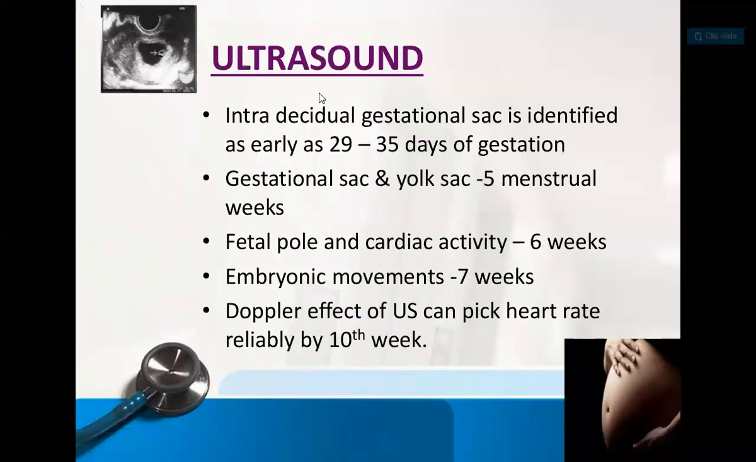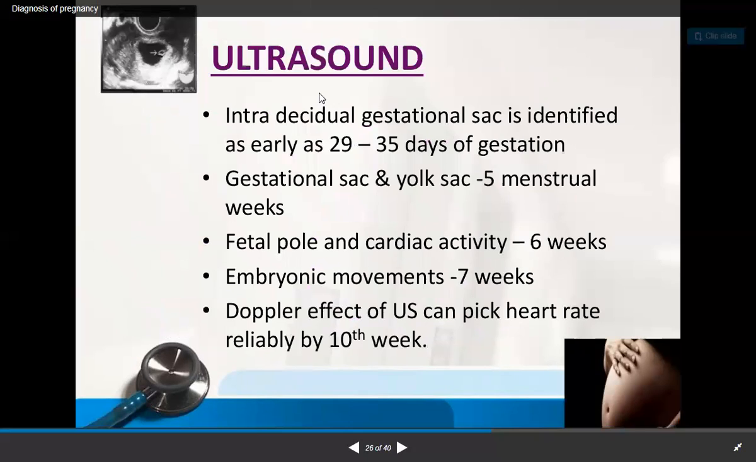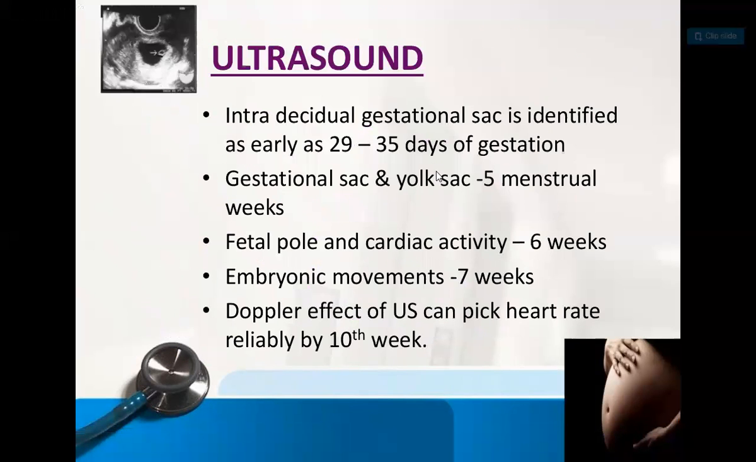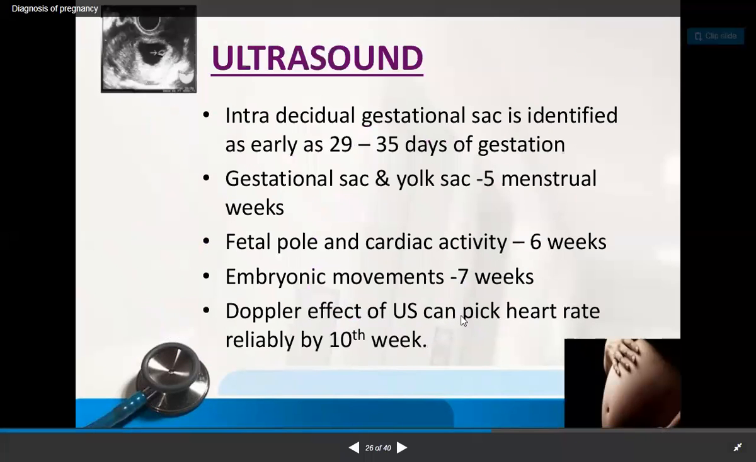Then basically ultrasound, as in this diagram. This is just a gestational sac which is identified. It is identified as early as 5 weeks of gestation. Again, there is a Doppler scan also, which can pick up the fetal heart rate reliably by 10 weeks.